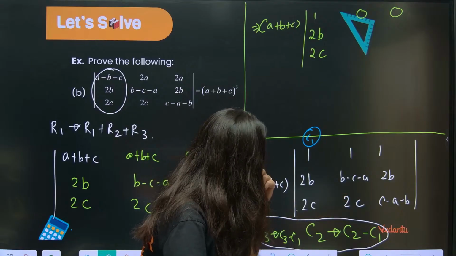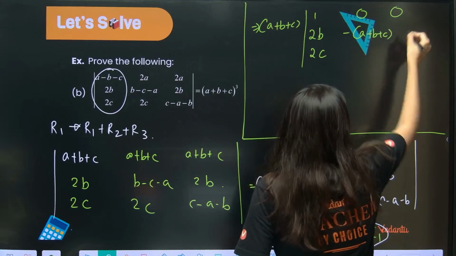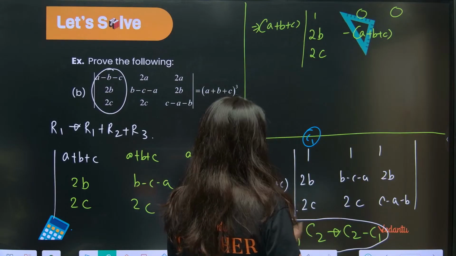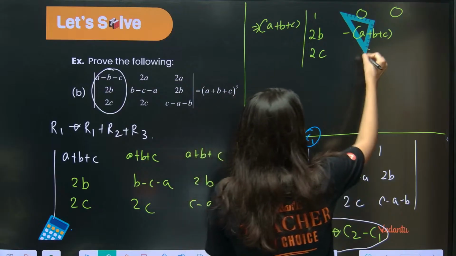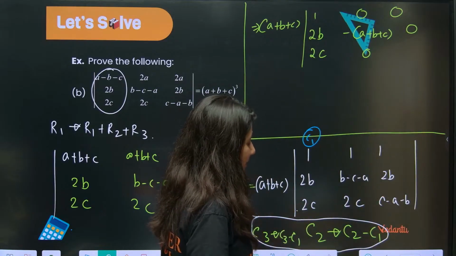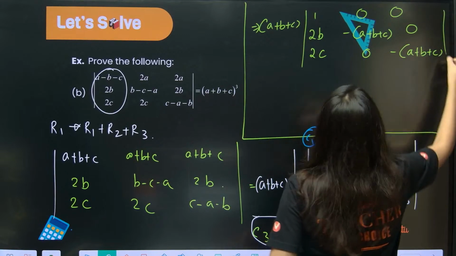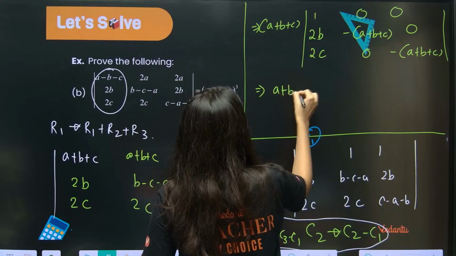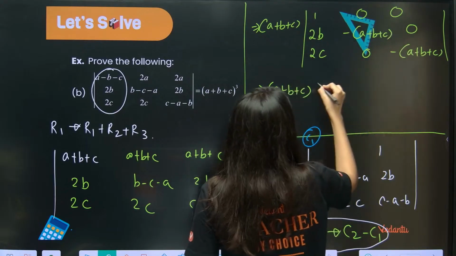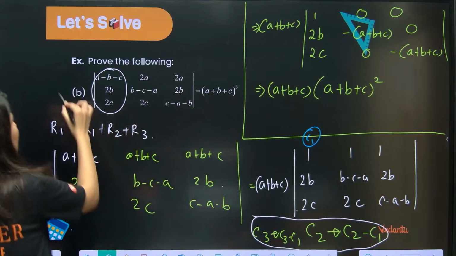Now C2 minus C1. If you subtract this, what you're going to get is minus of A plus B plus C. Can you see? And here, 2B minus 2B. C2 minus C1, so 2C minus 2C is 0 here. And now 1 minus 1, 0, 2B minus 2C, 2B minus 2C, 0. And if you subtract these two again, minus of A plus B plus C. Now expand. So what you will get is A plus B plus C, if you multiply this. So this is A plus B plus C whole square. That's it. Done. So can you see? This we have got.